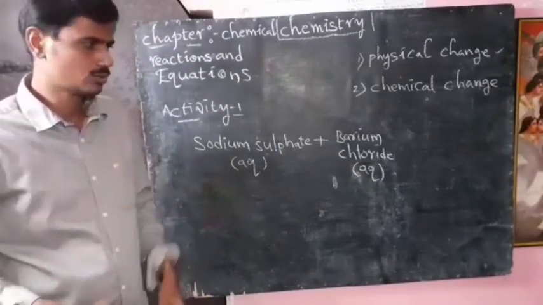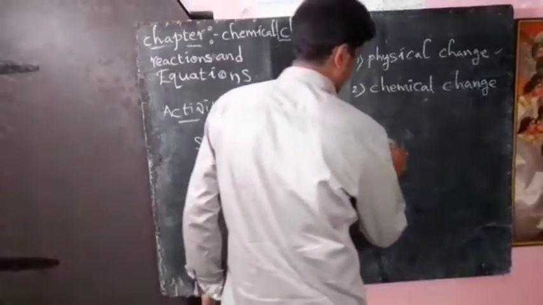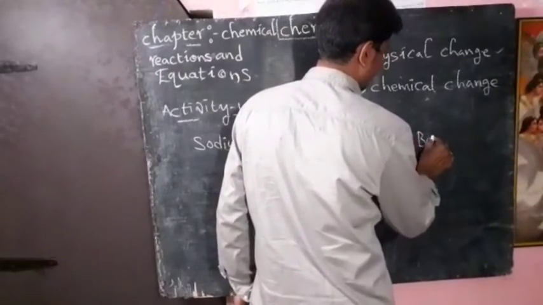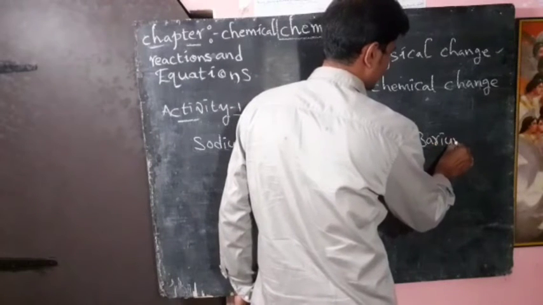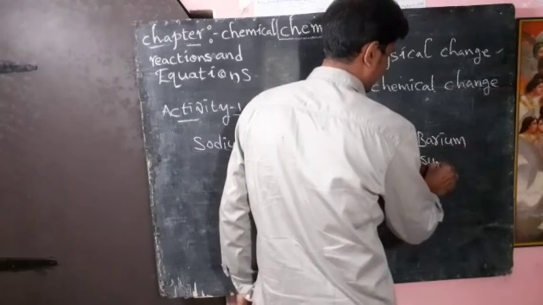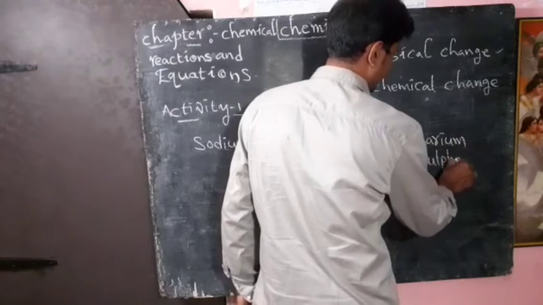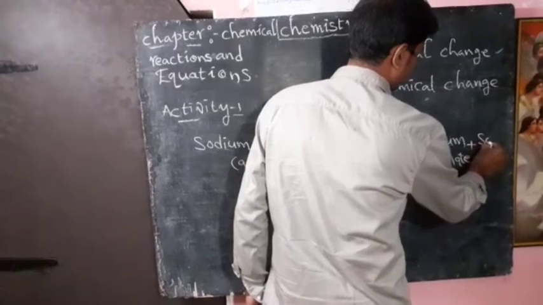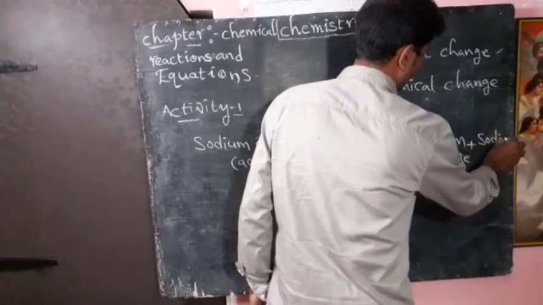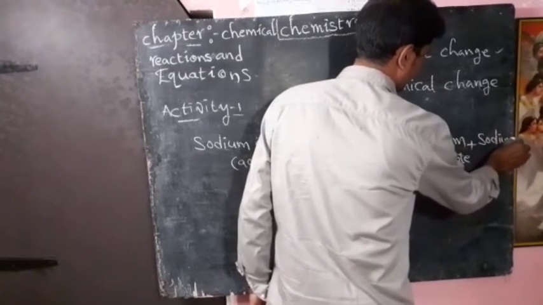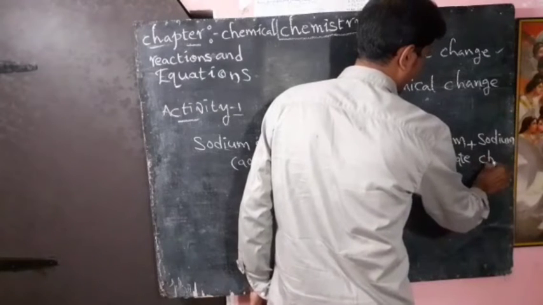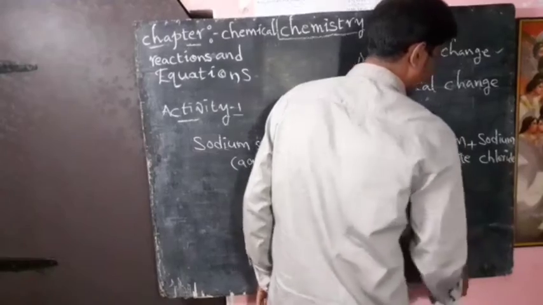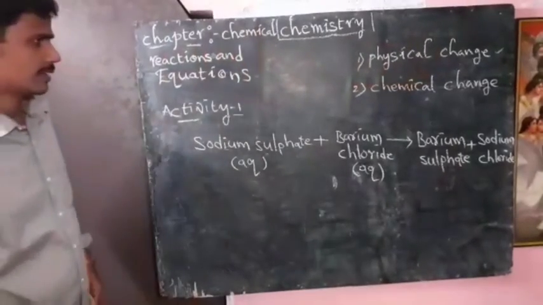After mixing these two solutions we will get barium sulfate, and one more product, sodium chloride, also formed in the test tube.